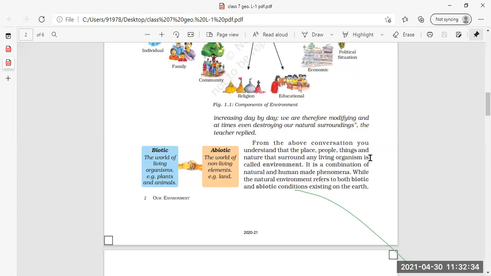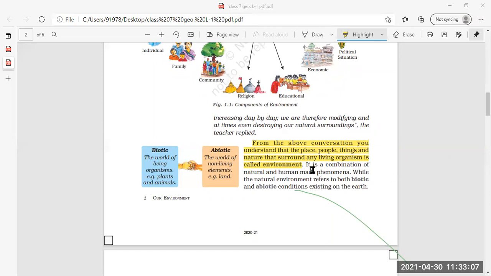From the above conversation, you understood that the place, people, things, and nature that surrounds any living organism is called environment. So now you can underline this definition of environment. What does the word environment mean? Place, people, things, and nature that surround any living organism is called environment.